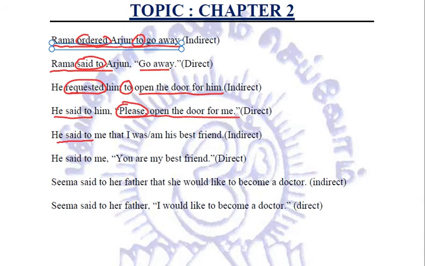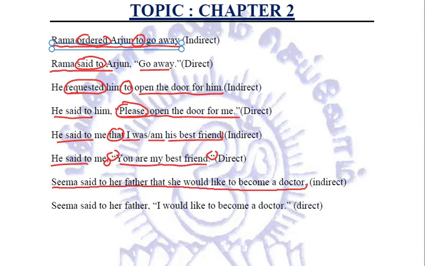Next, he said to me that I am his best friend. So it will be converted into direct form as he said to me. That is removed and replaced with comma. Then we will use inverted commas. You are my best friend. Next is Seema said to her father that she would like to become a doctor. This is would. So the would in the indirect would have been would. Seema said to her father, comma, inverted comma, I would like to become a doctor.